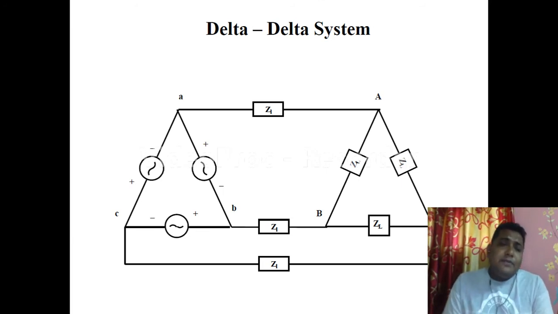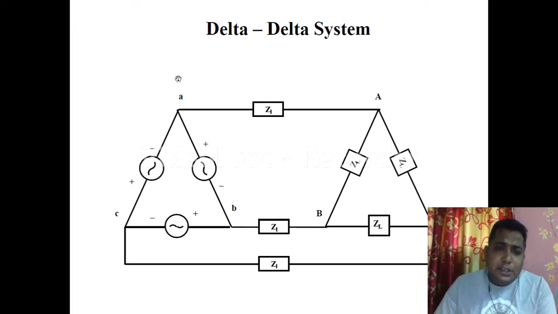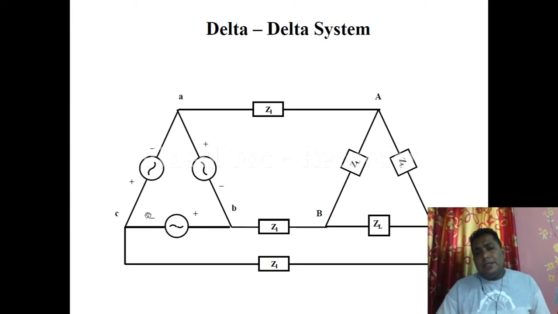So you can think of when the source is also delta type and when the load is also delta type. Again I'm explaining, this is phase A, this is phase B, this is phase C. In between A and B there is a plus and minus. When phase A B is connected with phase B C, the minus of this phase is connected with the plus of the next phase, and the minus of the next phase is connected with the positive terminal of the next-to-next phase. This way there is a clockwise rotation of phases. So this is the delta connection.